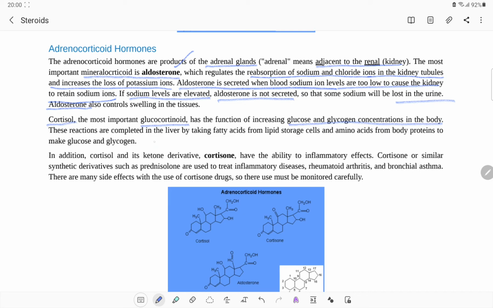These reactions are completed in the liver by taking fatty acids from lipid storage cells, and then amino acids from the body proteins, to make glucose and glycogen. How do we synthesize glucose and glycogen? It is from the fatty acids or amino acids. Cortisol is a hormone which is going to facilitate this.